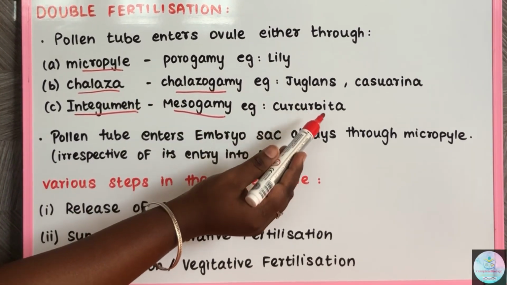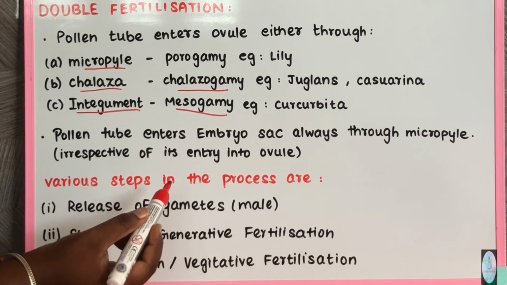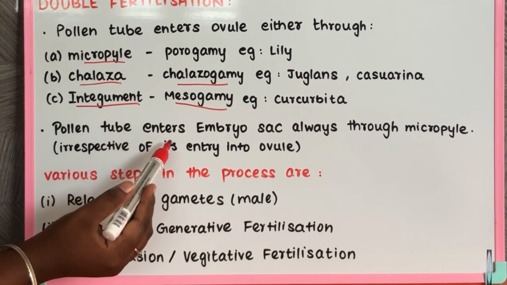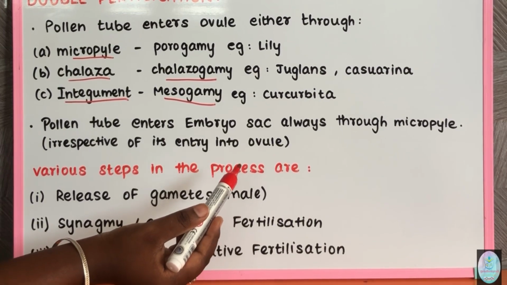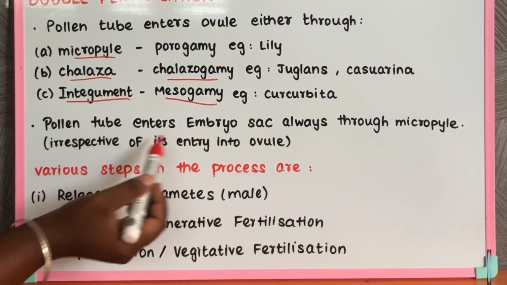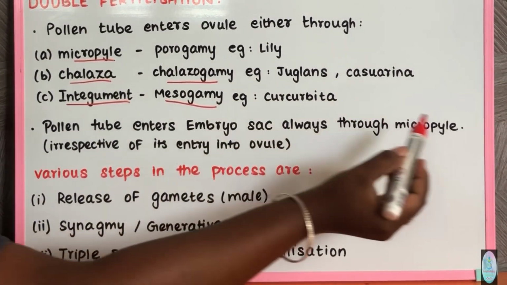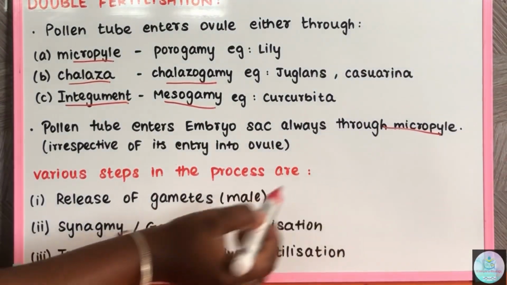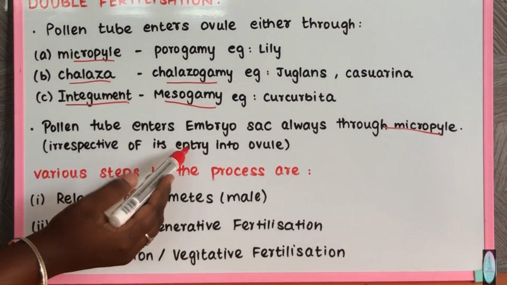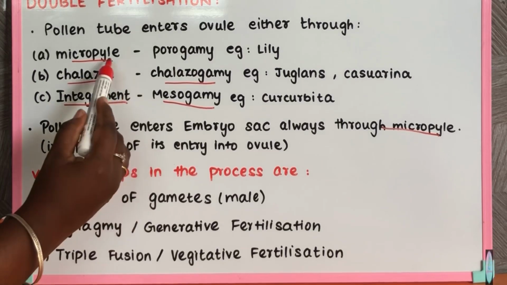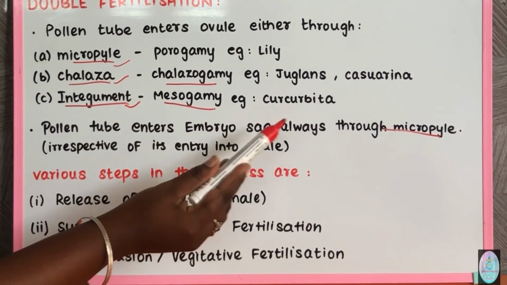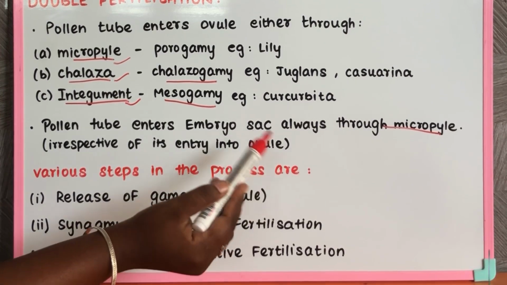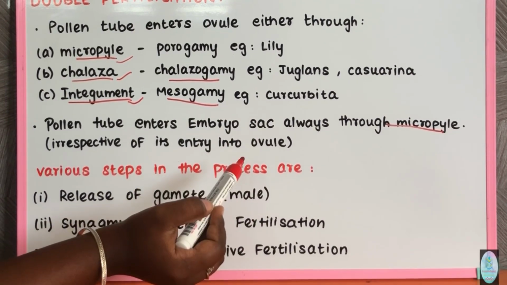Example is Cucurbita. But for double fertilization, the pollen tube has to enter the embryo sac, and only then will it release the male gametes. So the pollen tube enters the embryo sac always only through the micropylar region. Even though it enters the ovule through the micropyle, chalaza or integument, it enters the embryo sac only through the micropylar region, and it releases the male gametes into the synergids.